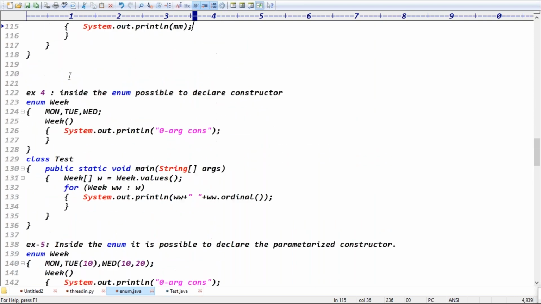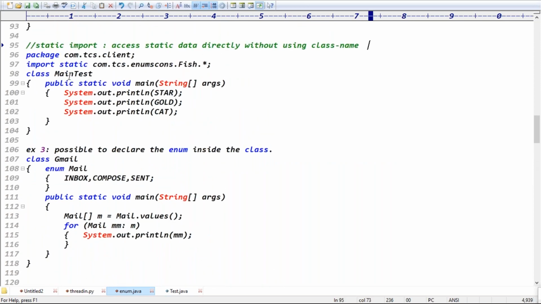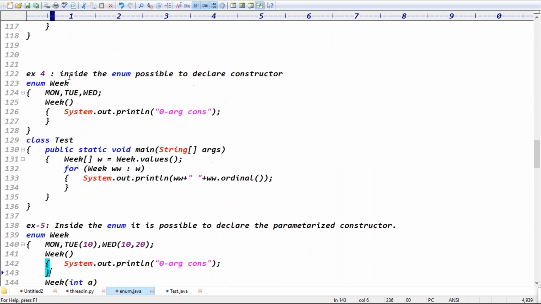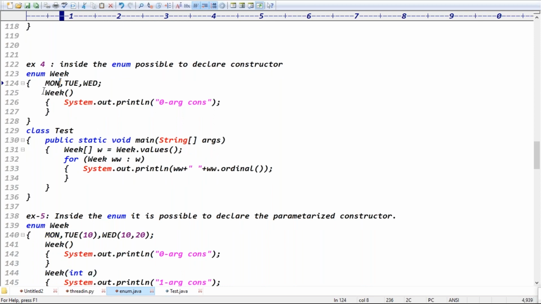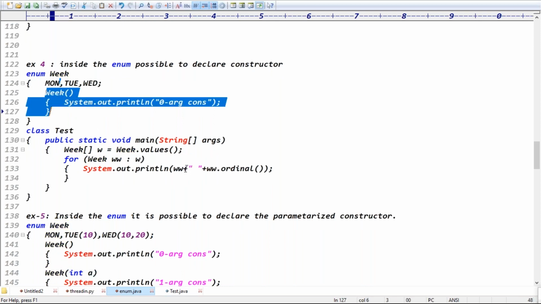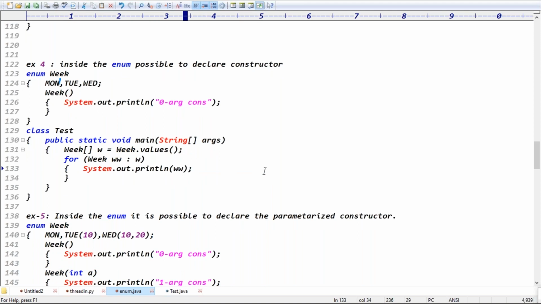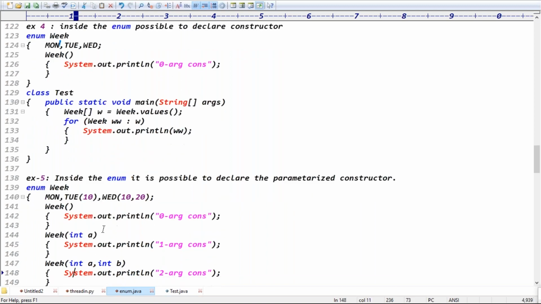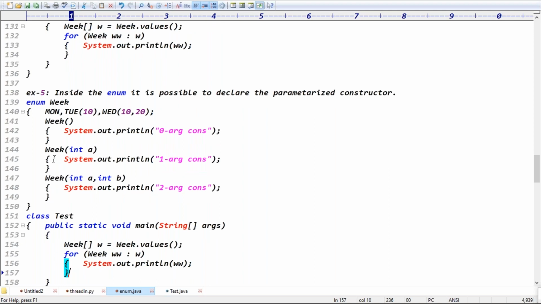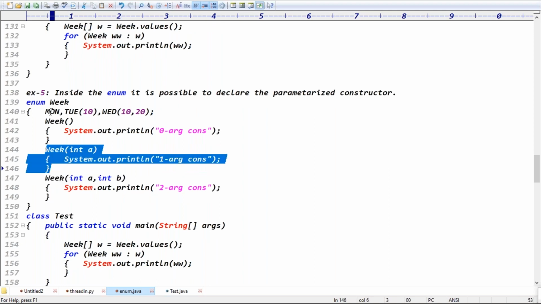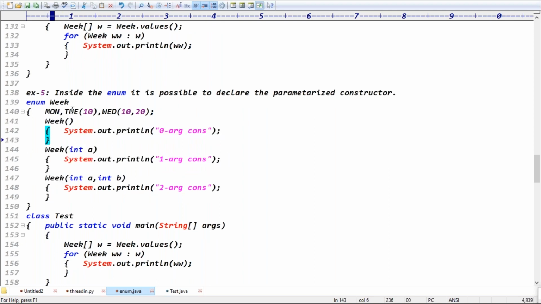Guys, in today's first example, inside the enum we declare the constructor, and that constructor is executed for every constant. By default, the zero argument constructor is executed. Sir, I don't want the zero argument constructor. If I want to execute a parameterized constructor, you can take parameterized constructors. For Monday, by default, the zero argument constructor. For Tuesday, if you want to execute the one argument constructor, you can take this. For Wednesday, if you want to execute the two argument constructor, you can take this, right? Exactly.